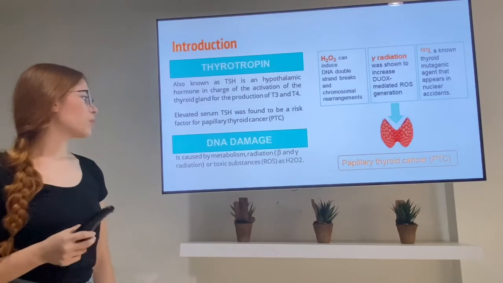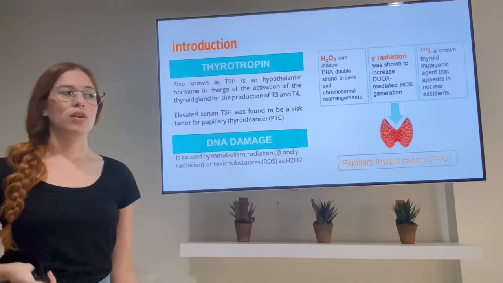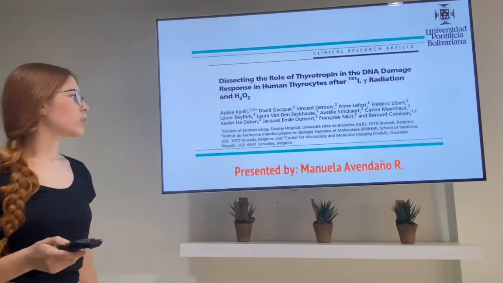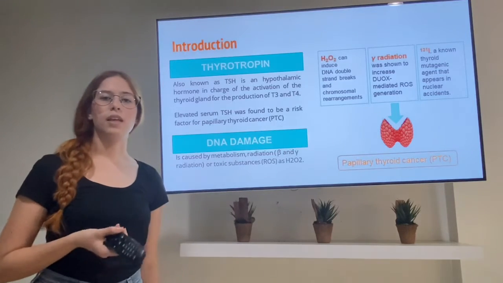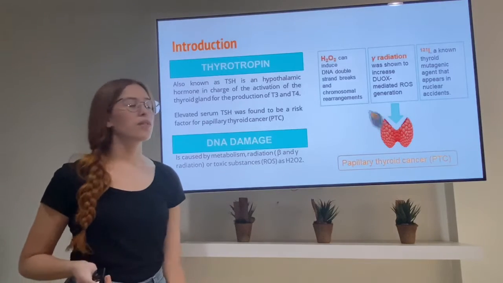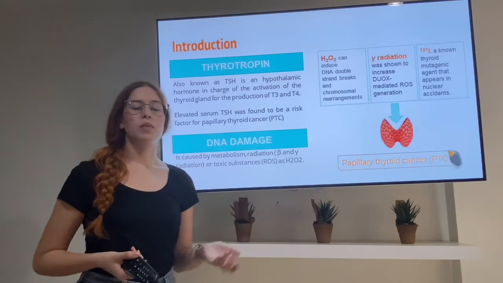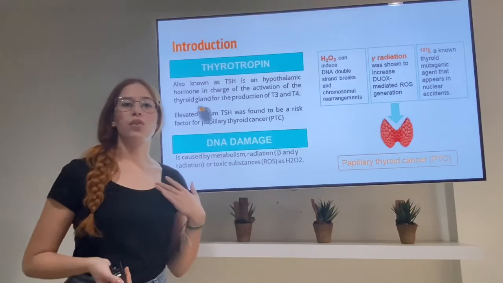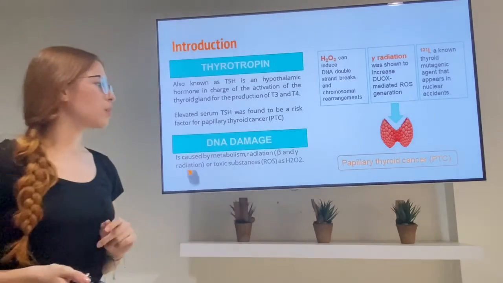DNA damage is a problem in the organization of the DNA that can be caused by metabolism, radiation such as beta and gamma radiation, or toxic substances such as ROS. For example, we have hydrogen peroxide, which can induce double strand DNA breaks and chromosomal rearrangements. We also have gamma radiation, which can increase the production of ROS mediated by the DUOX protein. And we have iodide, which is a thyroid mutagenic agent that appears in nuclear accidents. These three can cause papillary thyroid cancer.